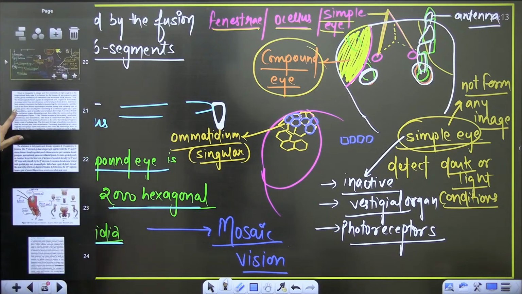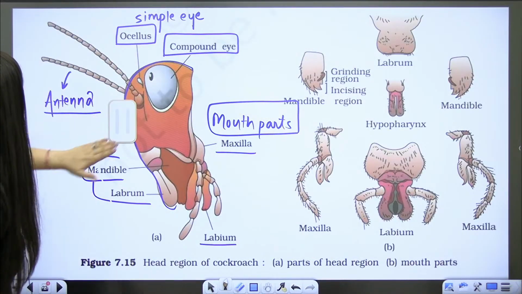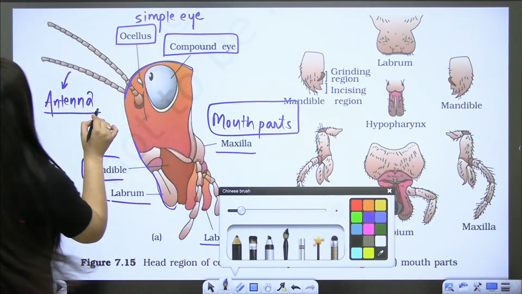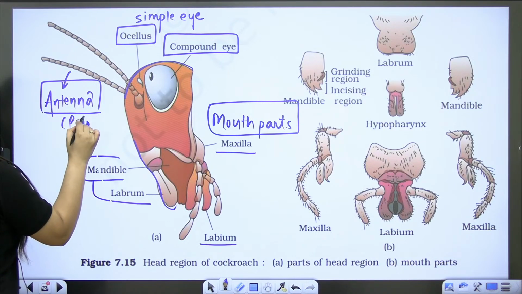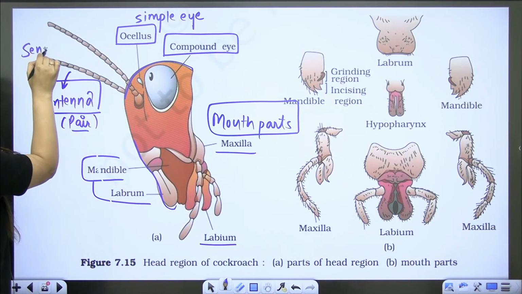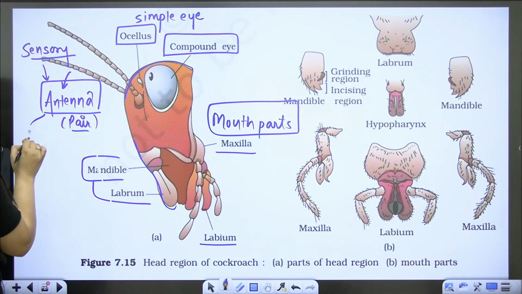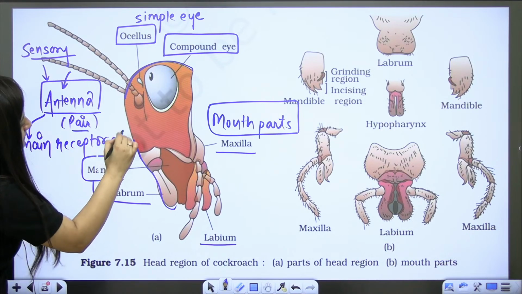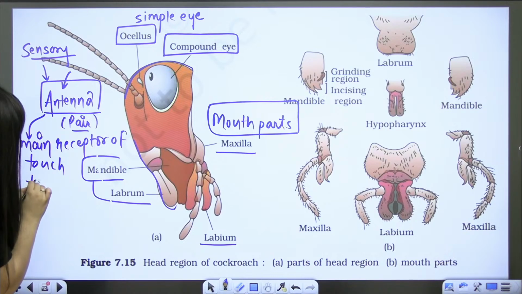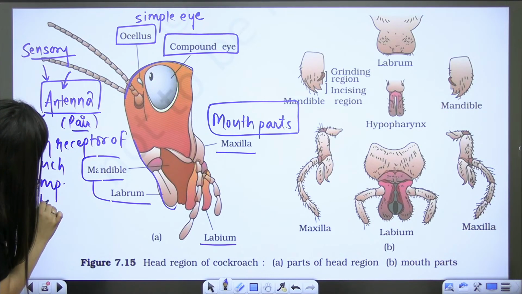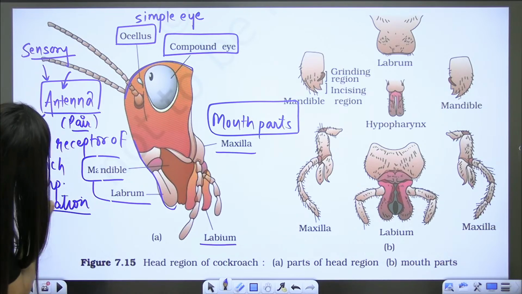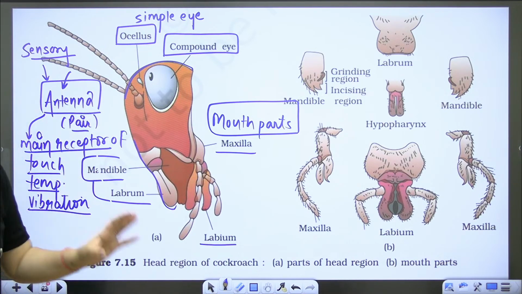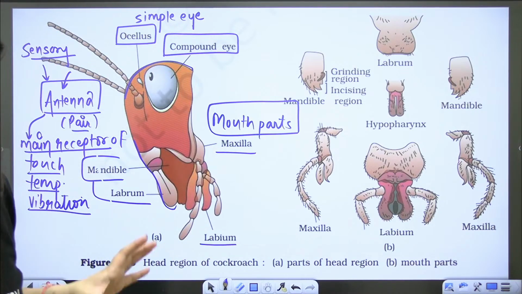So let's move to this diagram again. A pair of antennae is present. It is obviously sensory, part of the sense organs. It is the main receptor of touch, temperature and vibration in the cockroach. Understood? Touch, temperature and vibration in cockroach. Is it clear? Yes students, is it clear?